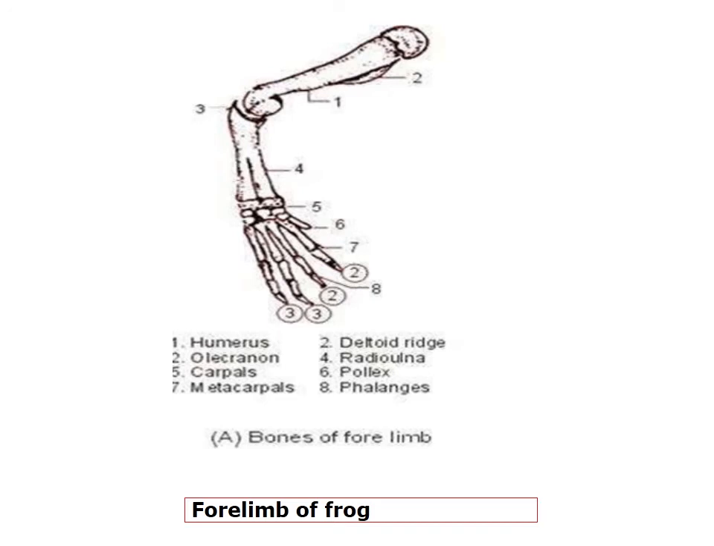So the metacarpals form the palm, whereas the digits are formed by the phalanges, and that phalangeal formula is 0, 2, 2, 3, 3.